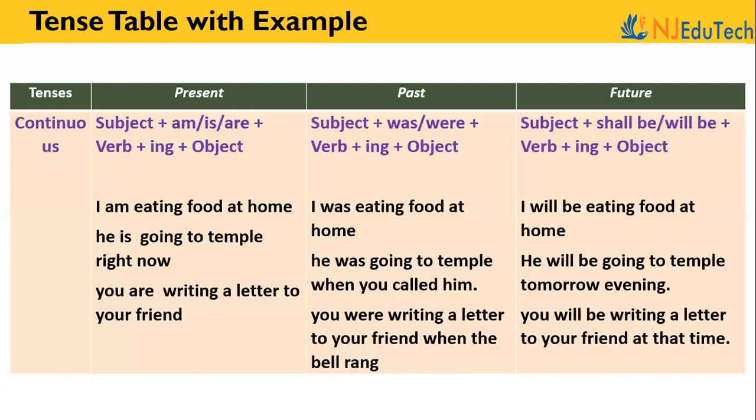He is going to temple right now. He was going to temple when you called him. He will be going to temple tomorrow evening. Other examples: you are writing a letter to your friend. You were writing a letter to your friend when the bell rang. You will be writing a letter to your friend at that time.